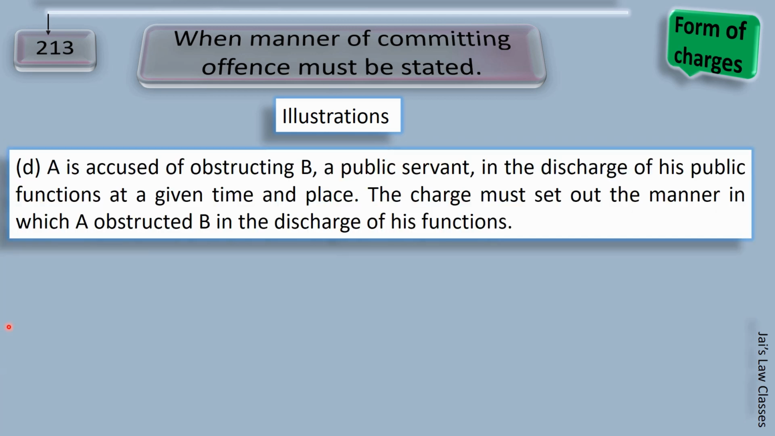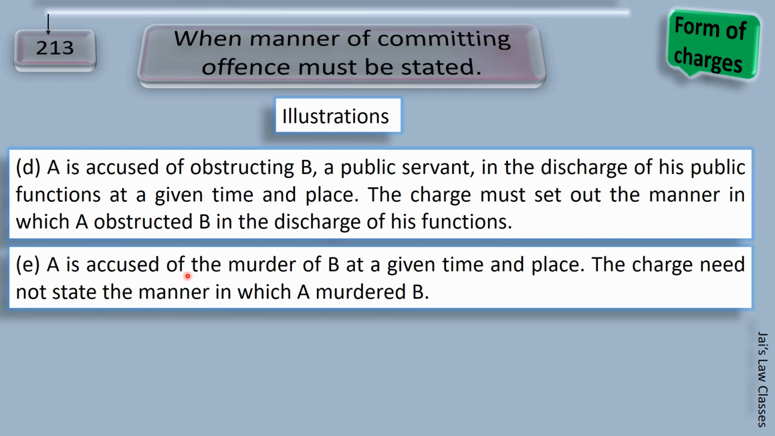Next. A is accused of obstructing B, a public servant, in the discharge of his public functions at a given time and place. Now the charge must set out the manner in which A obstructed B in the discharge of his functions. So I hope you're getting a very clear vision that the charge must state clearly regarding the offense. Writing a date and time of the offense for obstructing a public servant will not be sufficient here, because the accused must know what action, how it was called obstruction, how it is an offense. Got it? Okay, let's cover the next one.